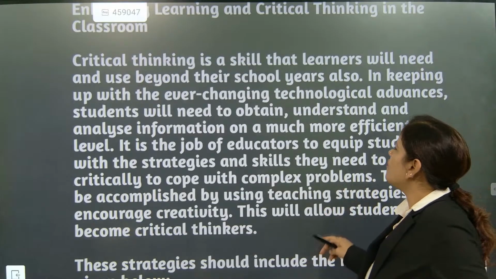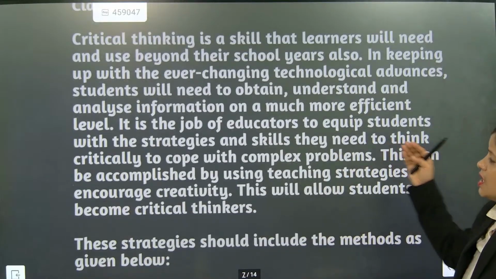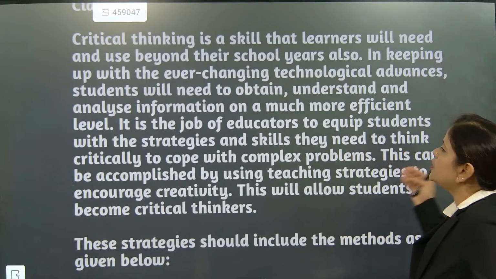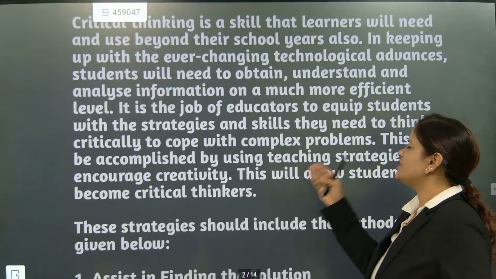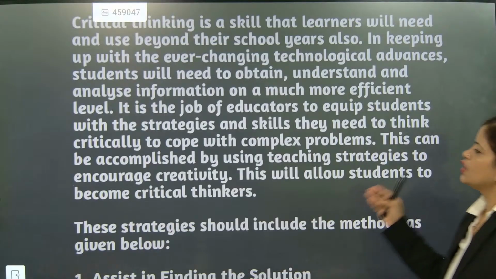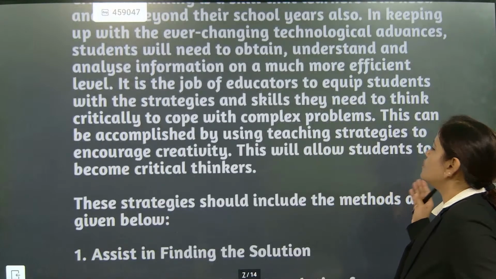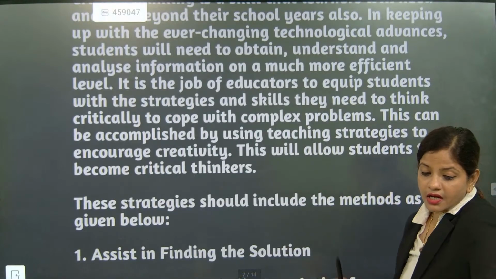It is the job of an educator to equip students with the strategies and skills they need to think critically and cope with complex problems. This can be accomplished by using teaching strategies that encourage creativity. This will allow students to become critical thinkers also.